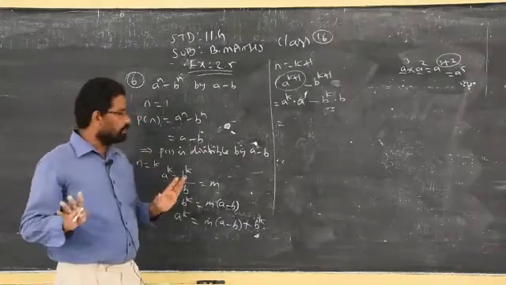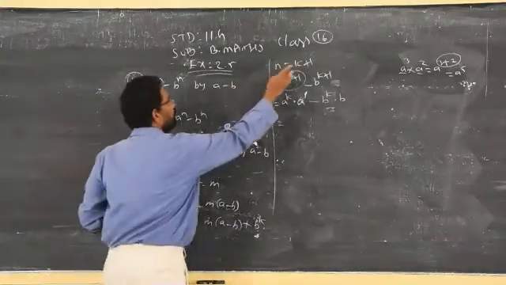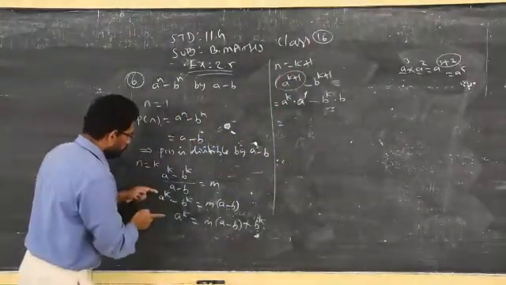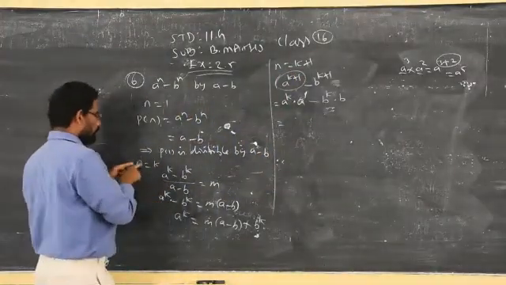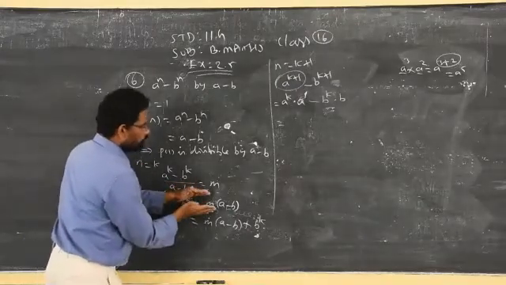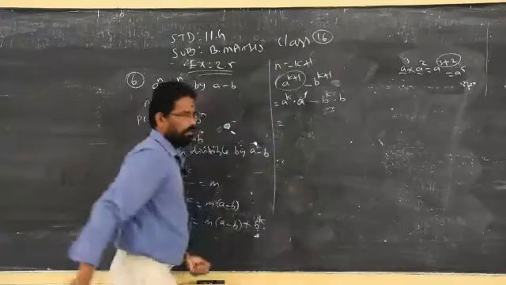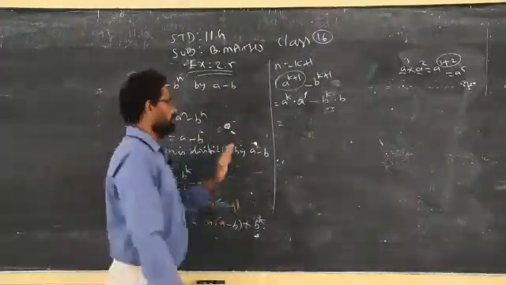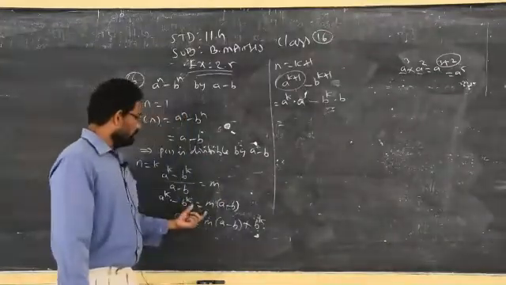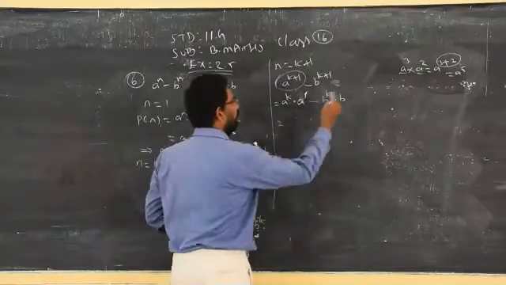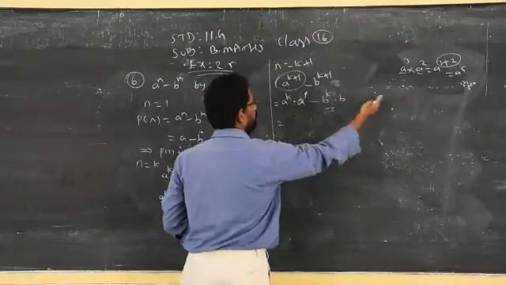The condition is very simple. When you replace n equal to k plus 1, in such a case you are supposed to take the condition that you already got when you replaced n equal to k. This condition you have to use in this place. If you don't use this, that is not called mathematical induction. For mathematical induction, this condition is supposed to be used in this place. So don't simply apply the linear combination by add and subtract.